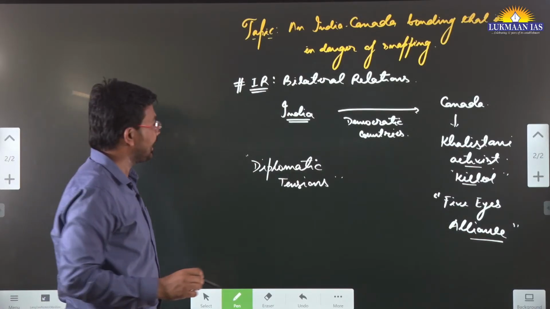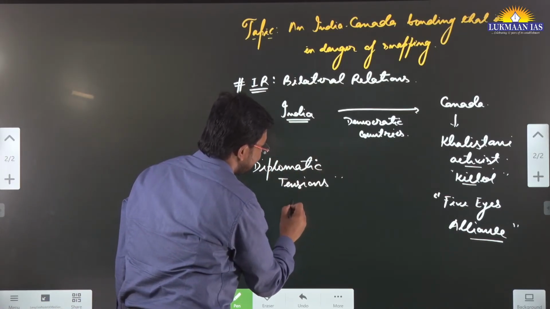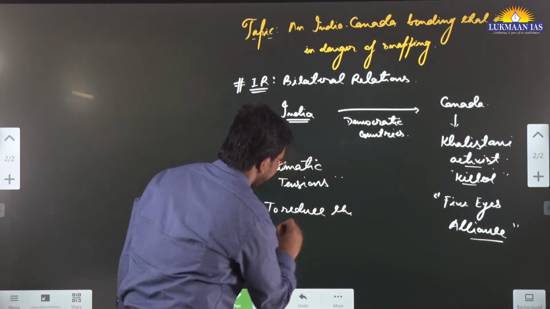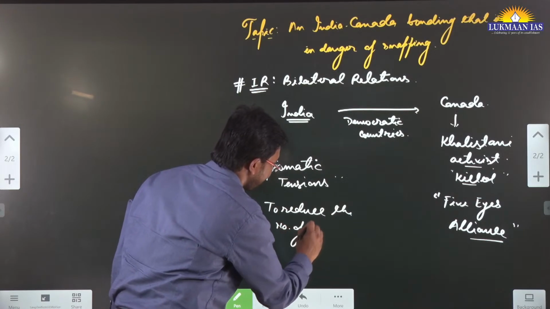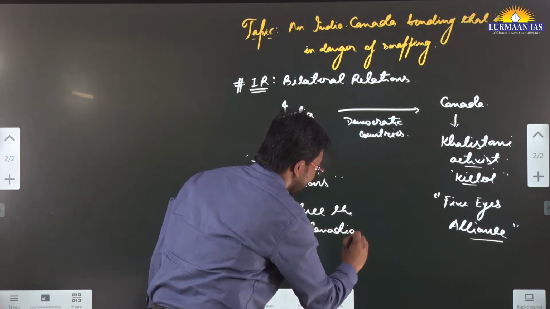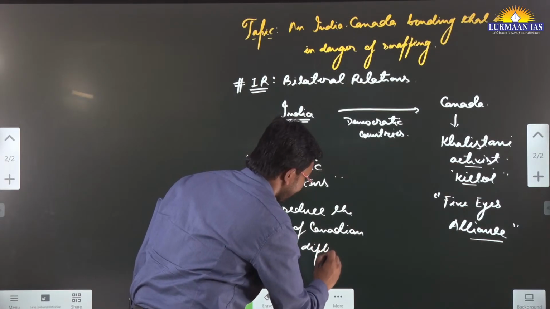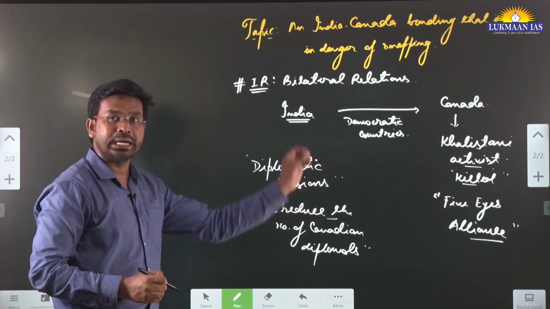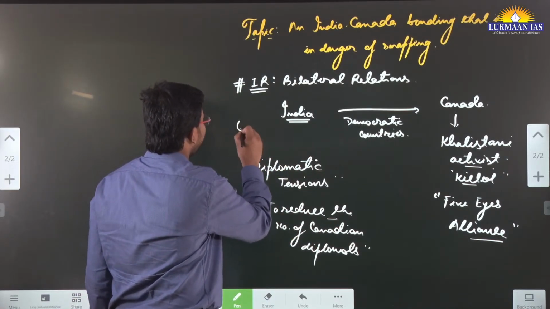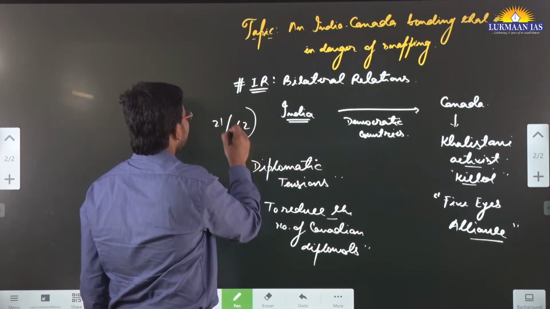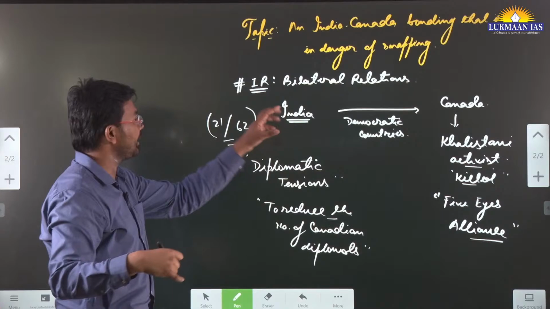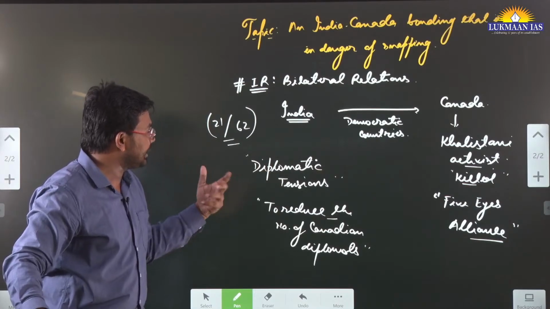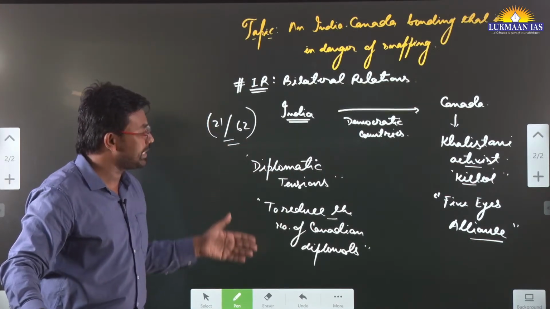And because of diplomatic tensions, India has decided to reduce the number of Canadian diplomats on Indian soil. Earlier there were 62 diplomats, but we have thought of making it only 21 diplomats. So 21 diplomats from Canada are present in India. But this is not where the tension has stopped. This was the escalation movement.